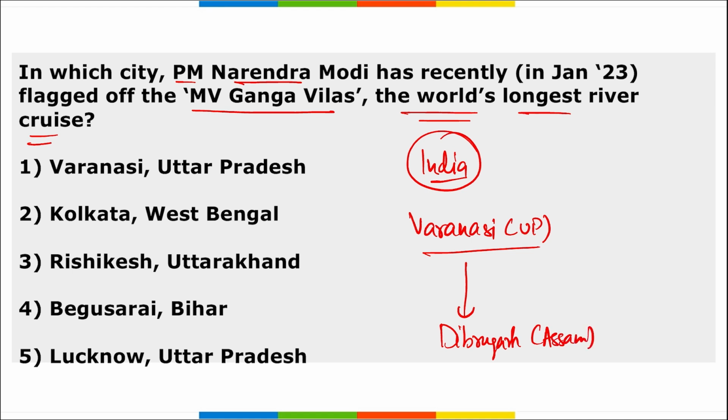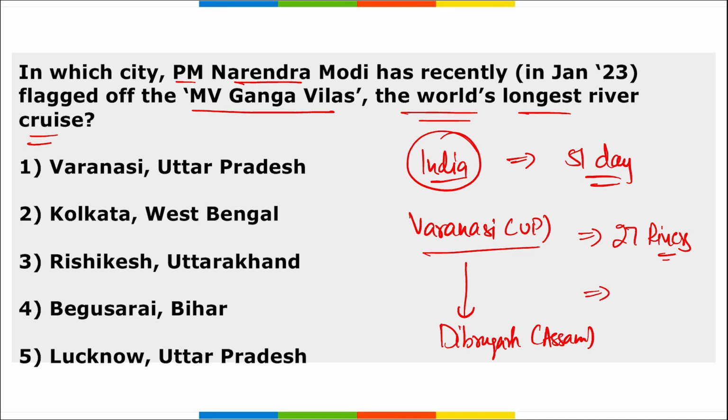Alright, from Varanasi to Dibrugarh, that is in Assam, Prime Minister Narendra Modi has flagged off MV Ganga Vilas, that is the world's longest river cruise, from Varanasi, Uttar Pradesh. Then remember, this cruise will be 51 days long. Alright, this is a luxury cruise. This will be passing through 27 rivers.